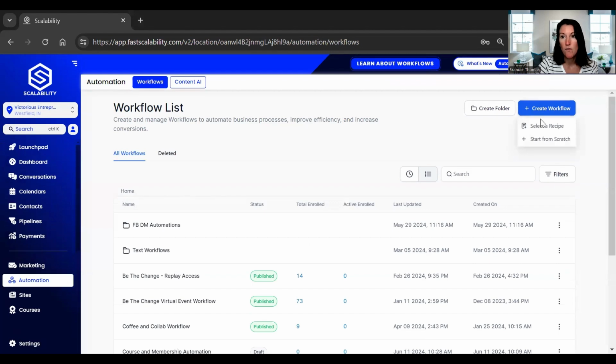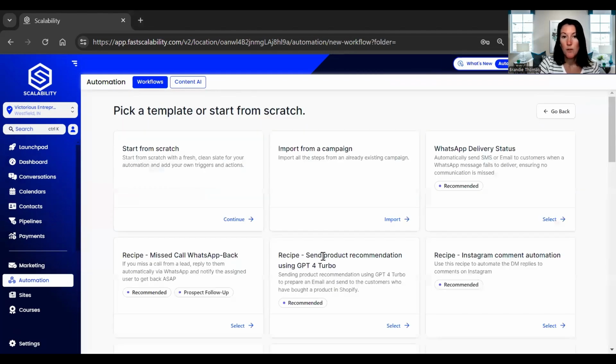and then we can create workflow and then select a recipe. And what's really cool is that there are already recipes created for you. So you don't have to think about it too much. You don't necessarily have to be skilled in this area. You really just come in and add what you need, update the triggers, maybe update the verbiage. But the logic's already built out for you. And so that is really exciting.